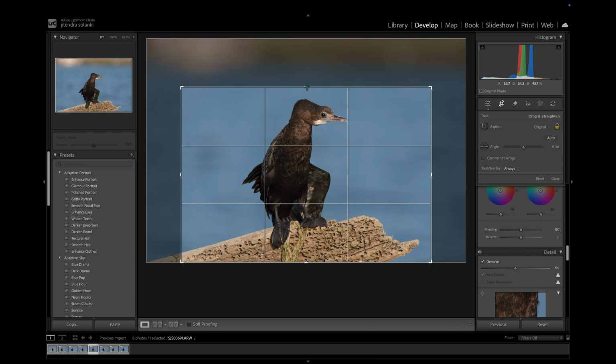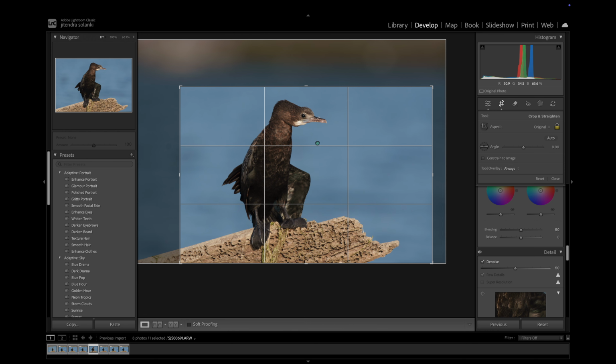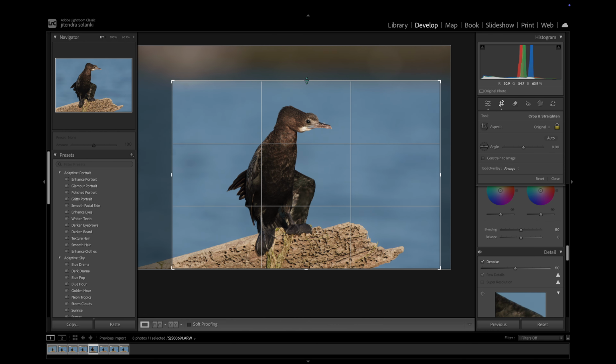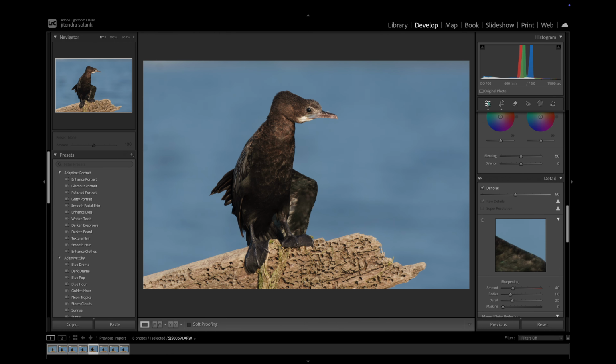While editing bird photos, you should always leave negative space in the direction the bird is looking at. Negative space refers to the empty area surrounding the main subject in an image. It's not wasted space, it helps create separation and visual balance.